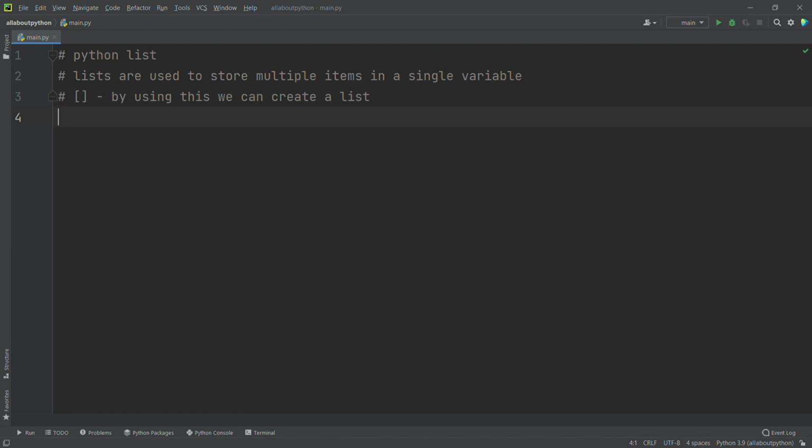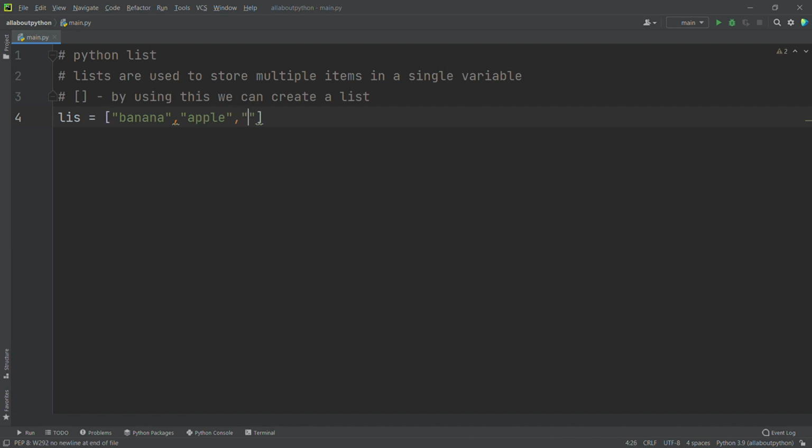Okay, I will create a list here. I will say lis is equal to, and I will open the square brackets and close the square bracket, and I will say banana, and I want to store another item called apple. So these are strings, right?